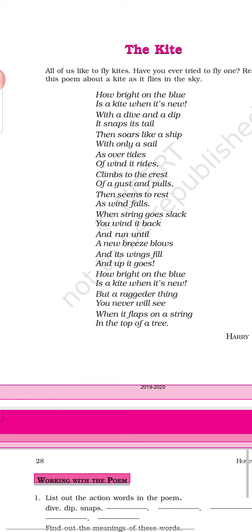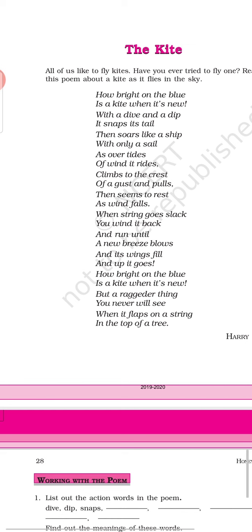So when the wind falls, that is when the wind comes to rest, when the wind stops, the ship also stops and the kite also stops. It takes a position of rest and run until a new breeze blows. And run, here the poet is talking about a boy who is flying this kite.